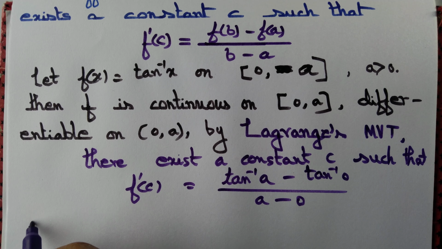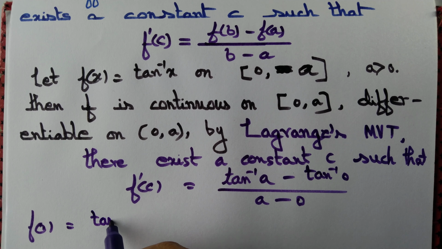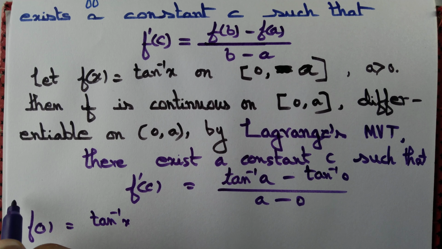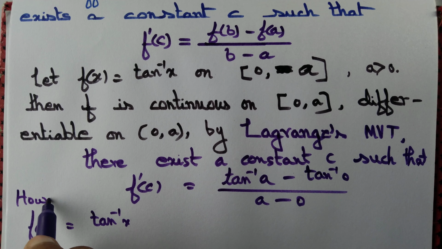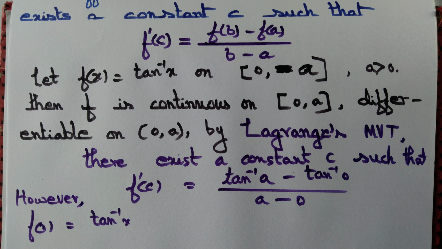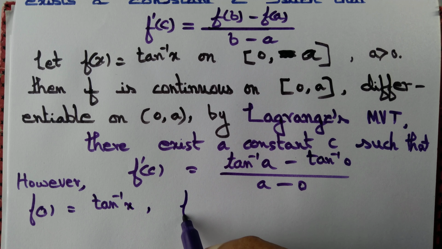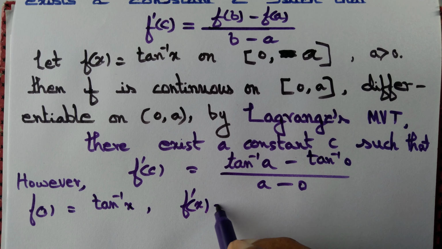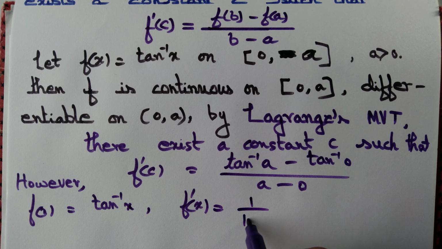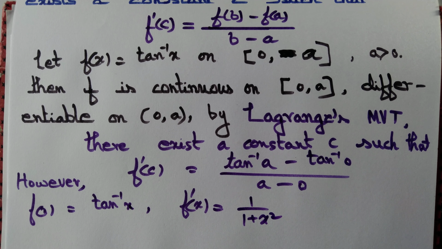We got f x equal to tan inverse of x, and so f dash x, that is d dx of f x, equal to 1 by 1 plus x square.